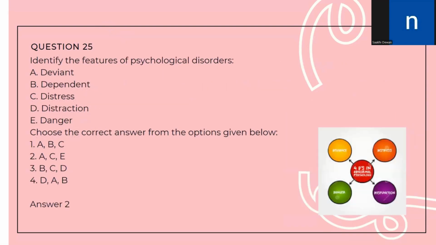Identify the features of psychological disorders. So there are 4 Ds in abnormal behavior: deviance, distress, danger, and dysfunction. So out of these, the options given are deviant, dependent, distress, distraction, and danger. So out of these, we have been given A part, deviance, C, distress, and E, danger. So the correct answer will be option number 2, A, C, and E.